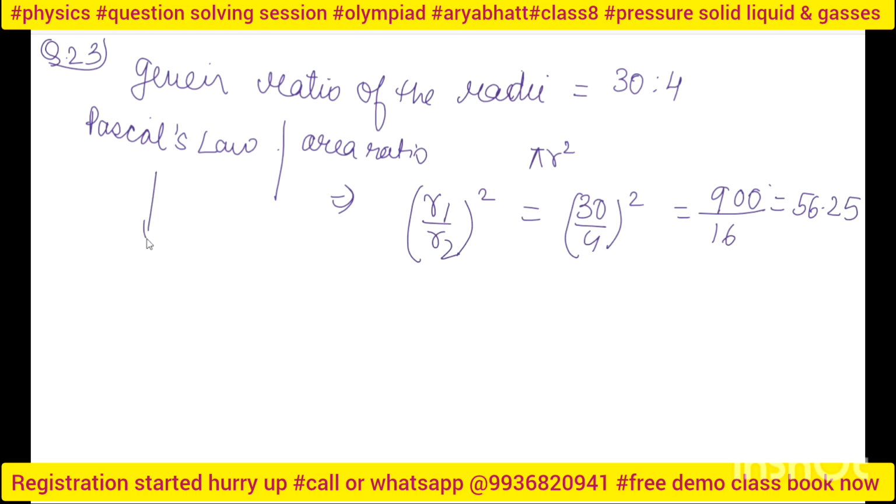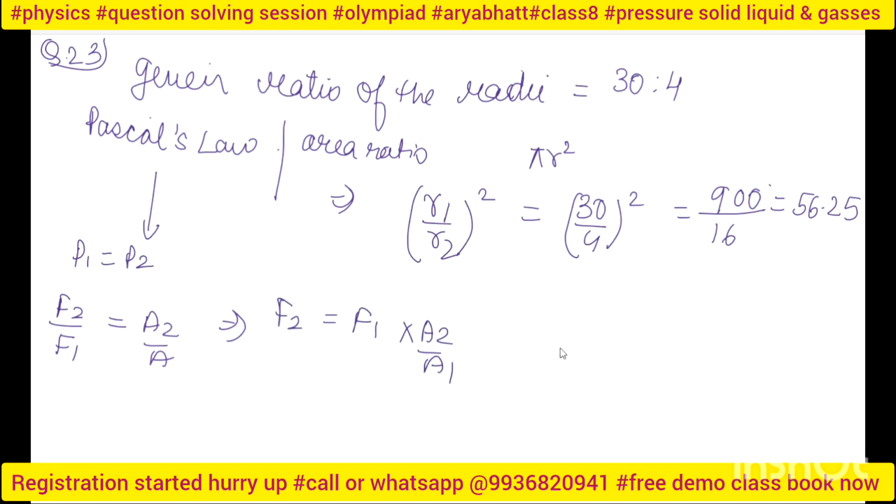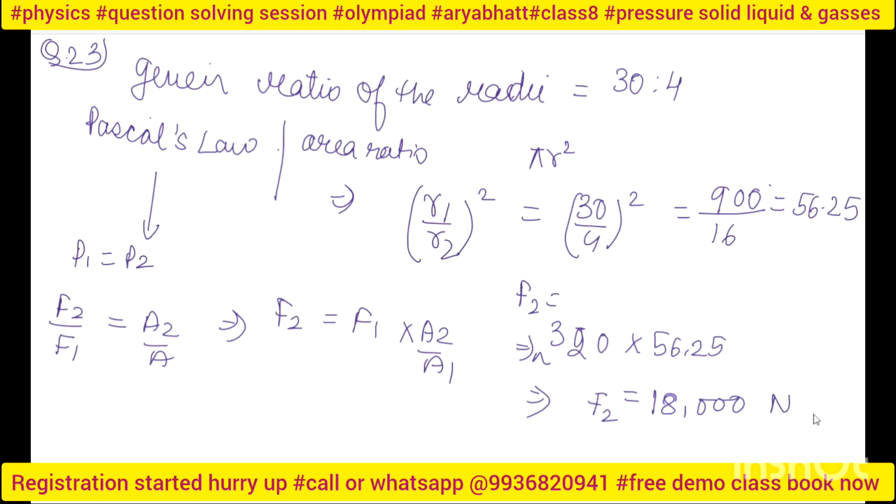Now I will use my Pascal's law, that is P1 is equal to P2. That means F2 by F1 is equal to nothing but A2 by A1. Or I can easily say that F2 is equal to F1 into A2 by A1. So I will put the values, that is 320 into 56.25, for the value of F2. You have to write it this way. So the value of F2 will be nothing but 18,000 Newton.